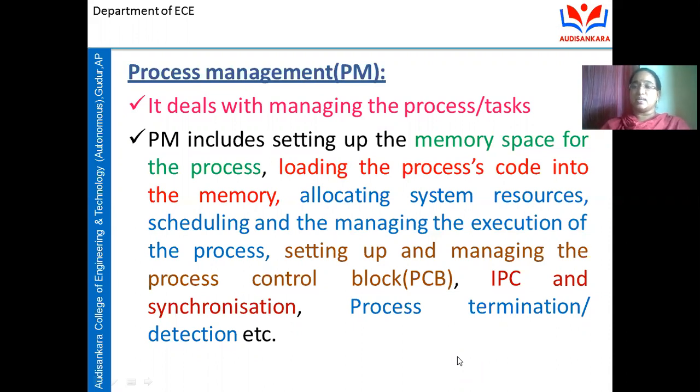Then, a very important thing is establishing the communication between the processes, right? Establishing the communication between processes is called inter-process communication, and there is also synchronization between the processes. Process synchronization and process communication are also responsibilities of the kernel of the operating system. Then after the execution of the process is completed, terminating the process. These are also important tasks actually performed by the kernel of the operating system.